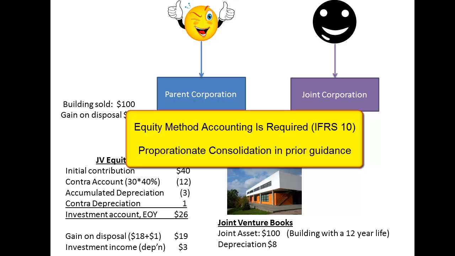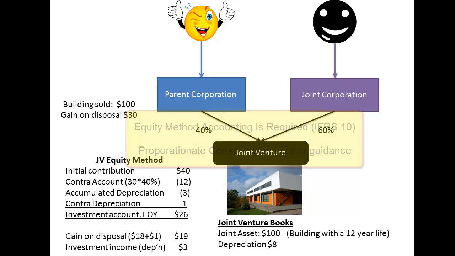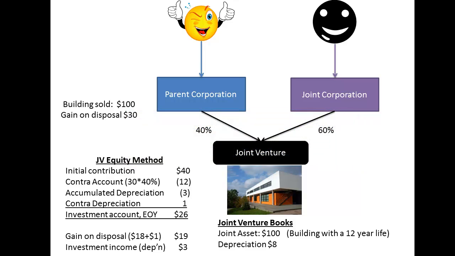Now, we are very familiar by now with what the equity method is. And believe me, it's better than using proportionate consolidation, which has been allowed in the past and may still be available under alternative GAAP. So, just like we would account for the significant influence investments, we must consider all the same things, only with a few slight variations.